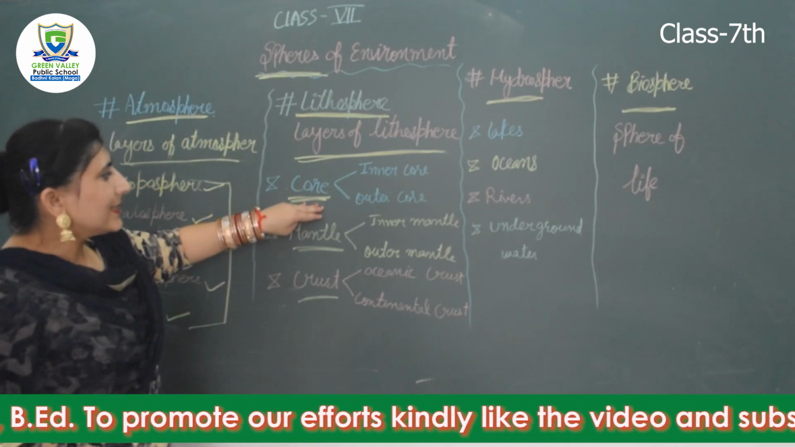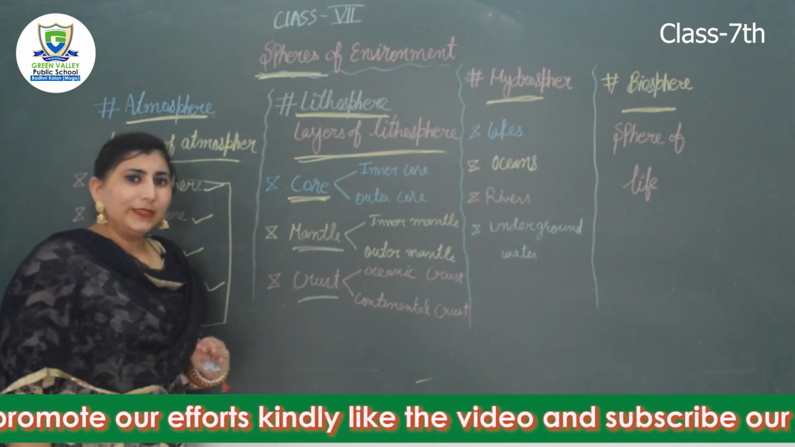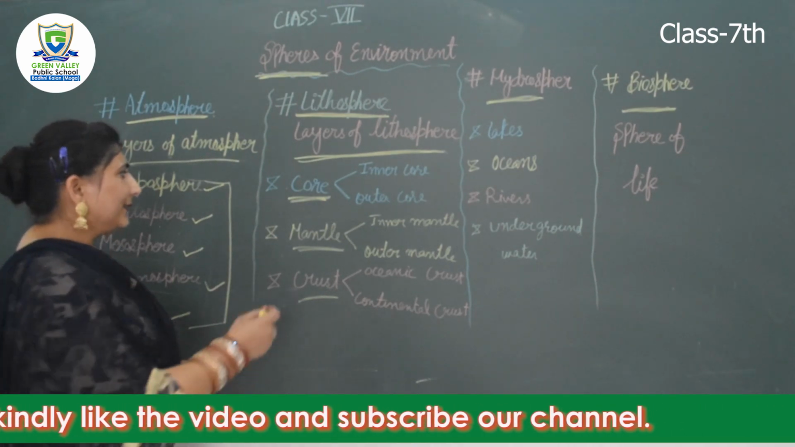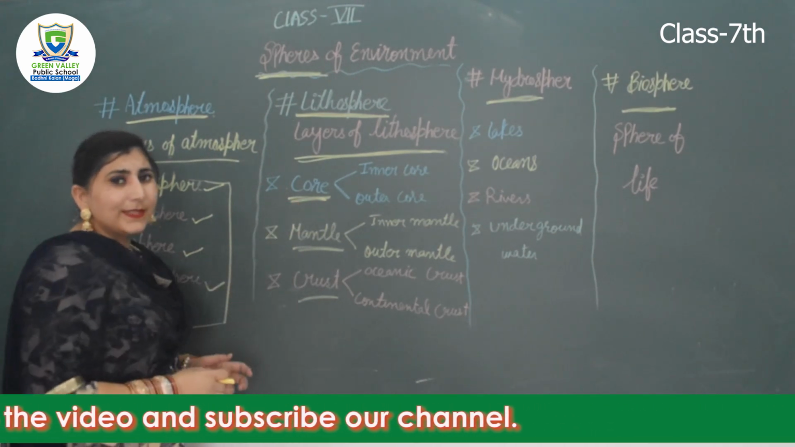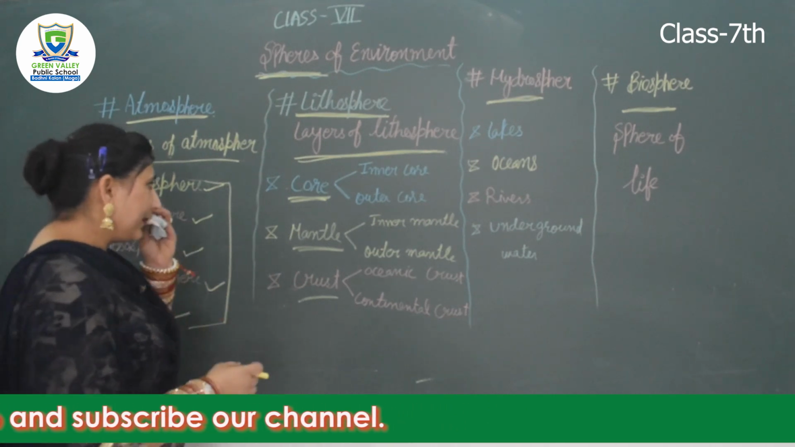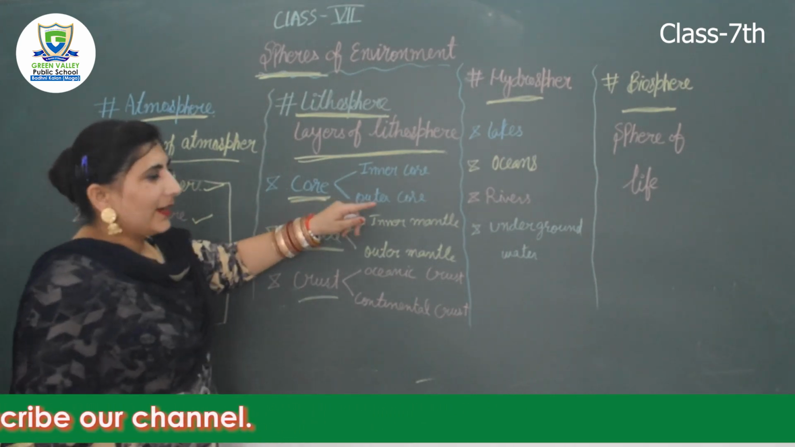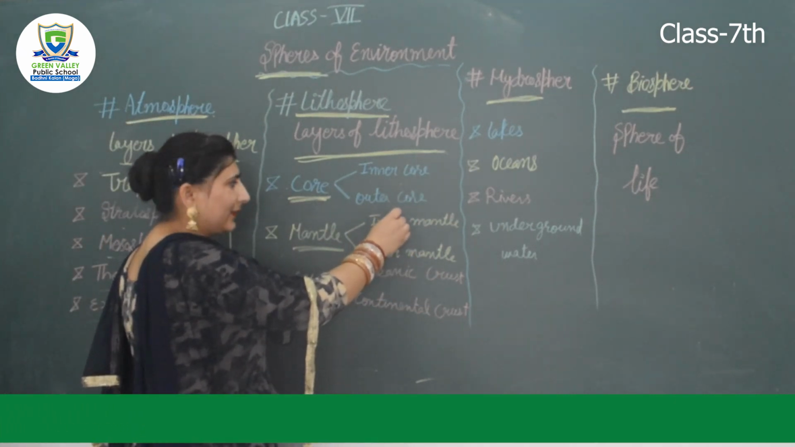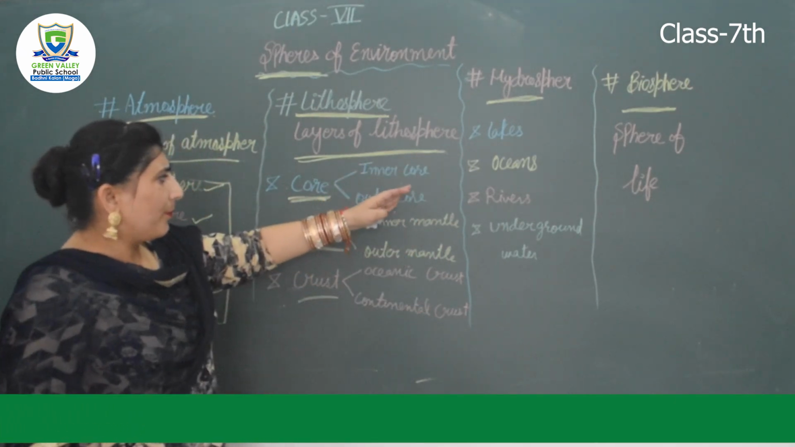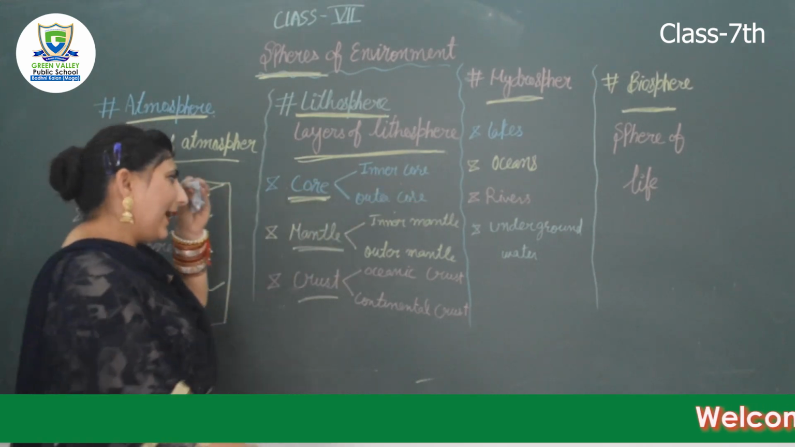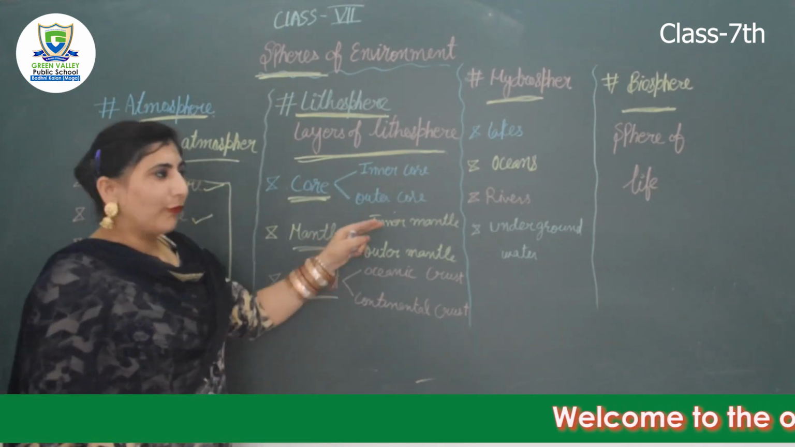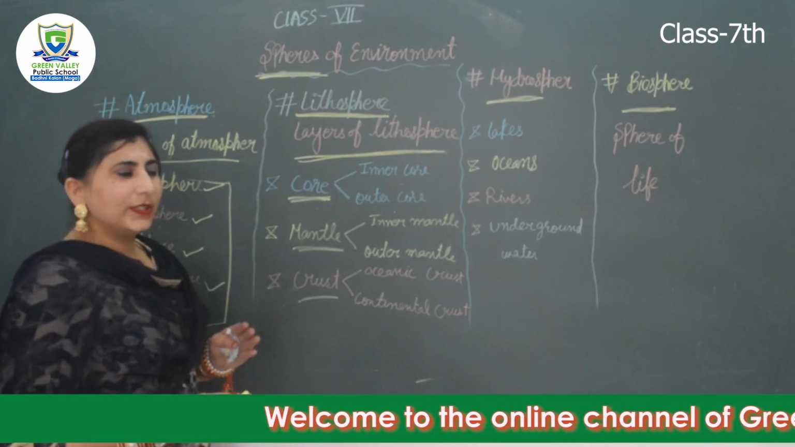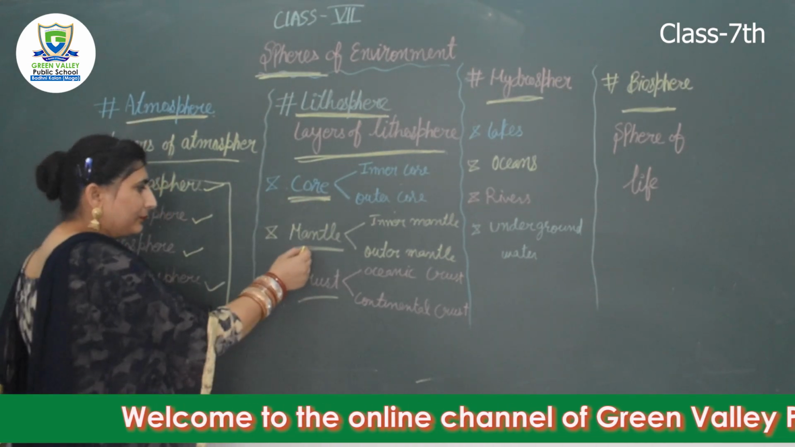Core is the innermost layer of the earth. Its diameter is 7,000 kilometers, and this core is rich in iron and nickel. Core is further divided into 2 parts: inner core and outer core. The inner part is called inner core and the outer part is called outer core.